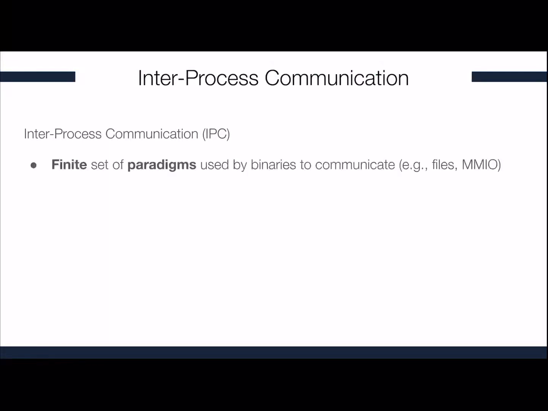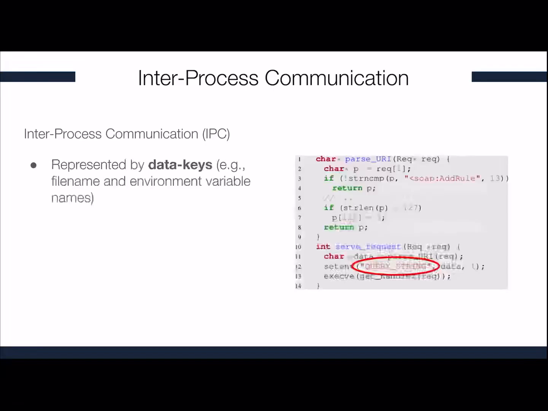So how do these different components actually communicate? They do so through what is called inter-process communication, or IPC, which is basically a finite set of paradigms such as files, MMIO, sockets, and so forth. An actual communication between two binaries is represented by what we call data keys, which is the endpoint where such data will be available for retrieval. In the example before, a data key was the environment variable query string.